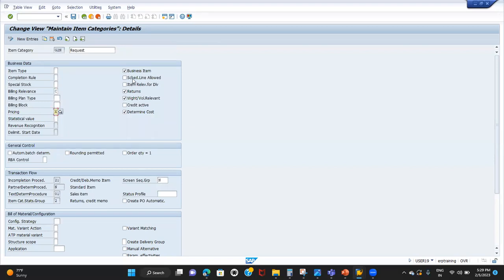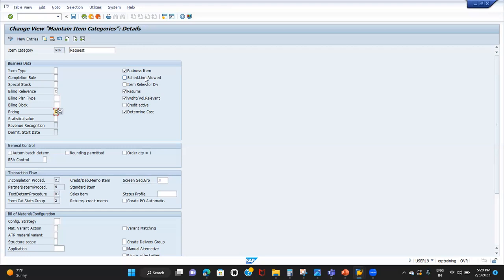Another important thing is that schedule lines allowed is not activated. For TAN, it is activated. Schedule lines are activated, so that is the reason we are able to create the schedule lines, delivery dates and delivery quantity. For create memo requests, we don't require the delivery. So if you don't require delivery, then schedule lines should not be required. If you don't want to create the schedule lines, then this checkbox should not be activated.